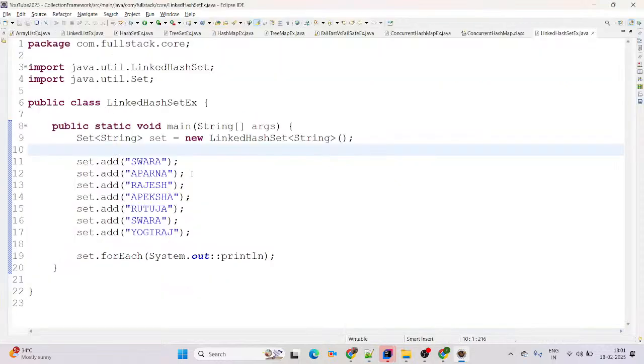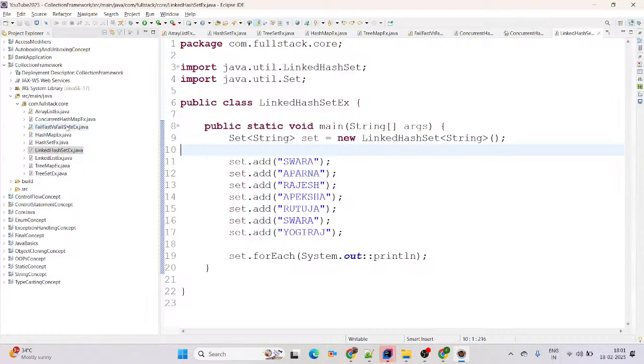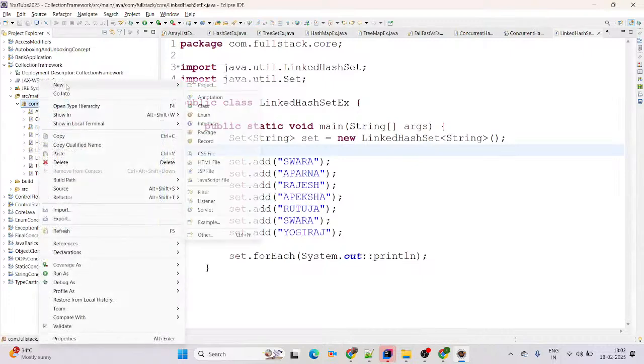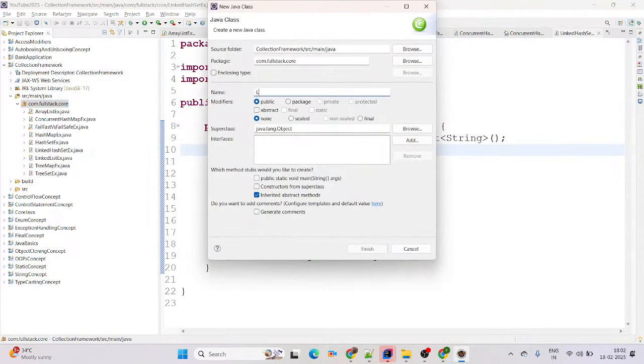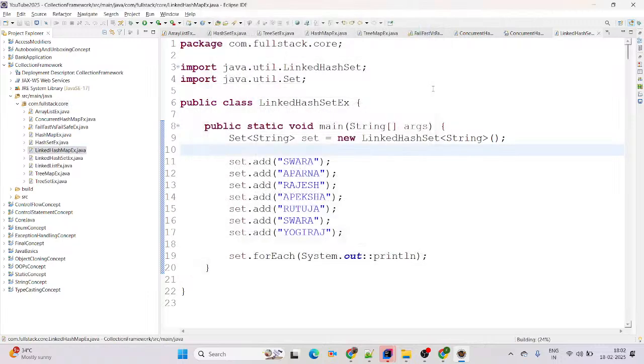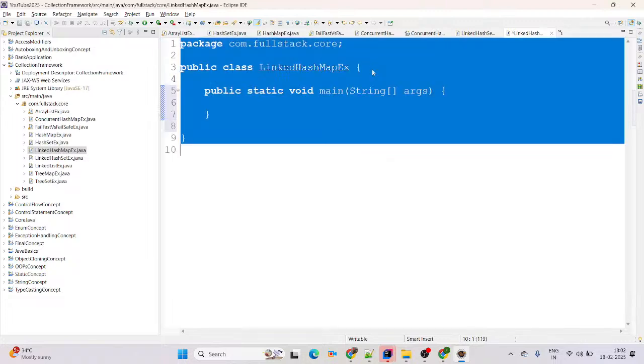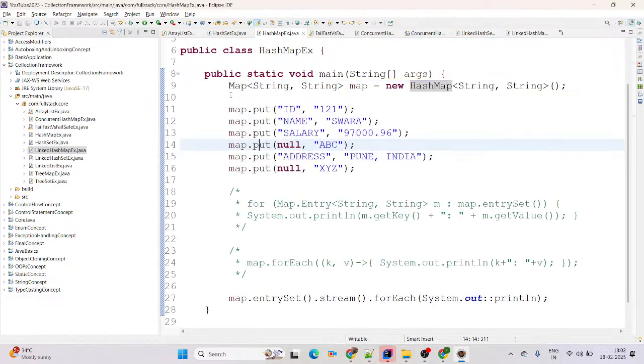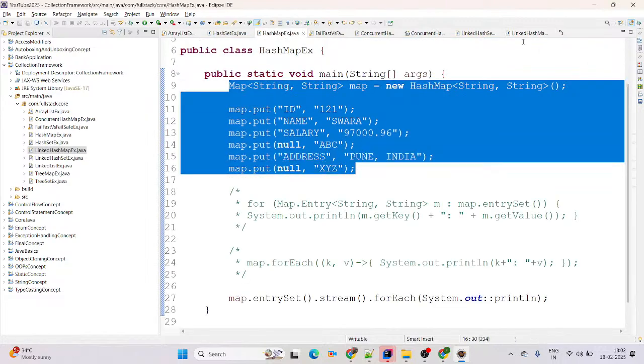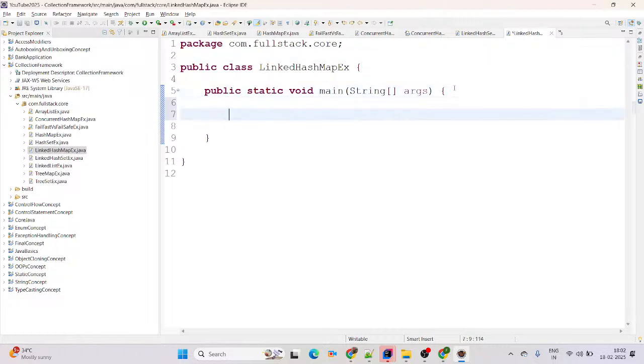For that, I am coming to Eclipse. Simply right click on our package, new Java class, and here I am giving LinkedHashMap example. Now simply add the main method, and for time being, whatever key value pairs we added for HashMap, the same I am adding into our LinkedHashMap.